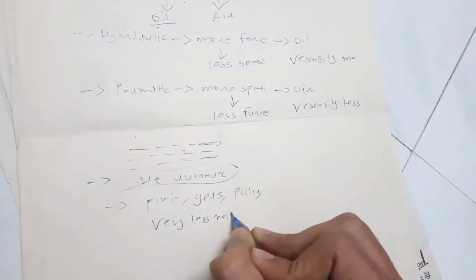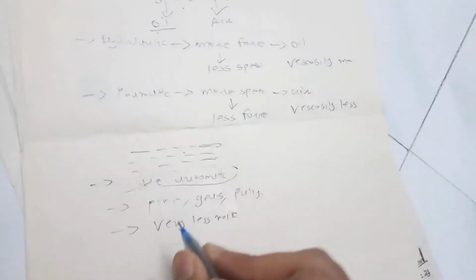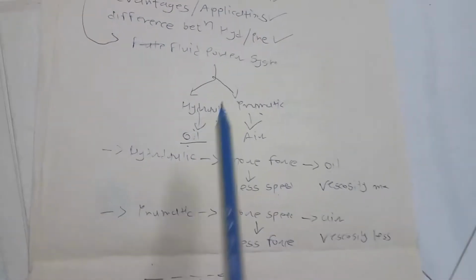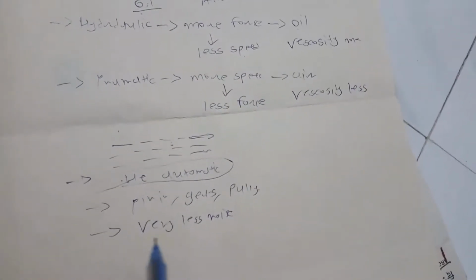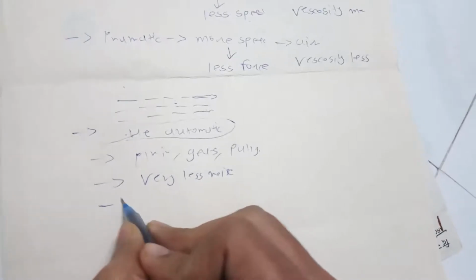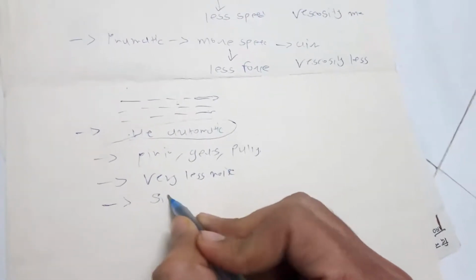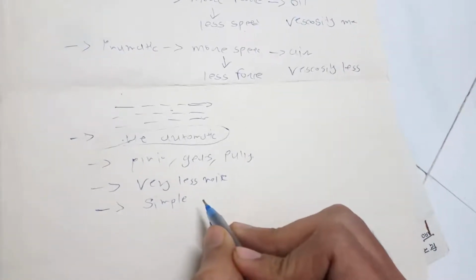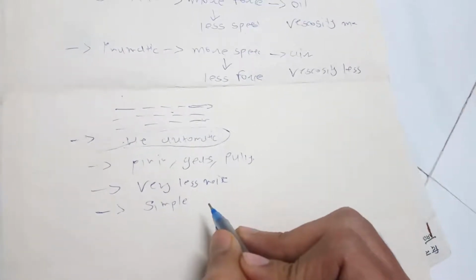This is an advantage of hydraulic and pneumatic system. Actually hydraulic and pneumatic system comes under fluid power system, so I should have told you this is an advantage of fluid power system. And it is very simple in design,